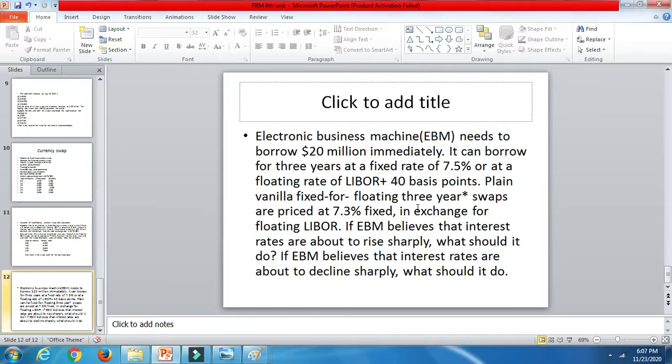an increase in interest rate. What if interest rates are declining sharply, as EBM borrows at a floating rate and the duration to repay the funds is 3 years? Suppose the interest is payable after 6 months, 8 months. In the first 2 years the interest tends to decrease, right? Even though reluctant to enter into a swap, there are benefits,